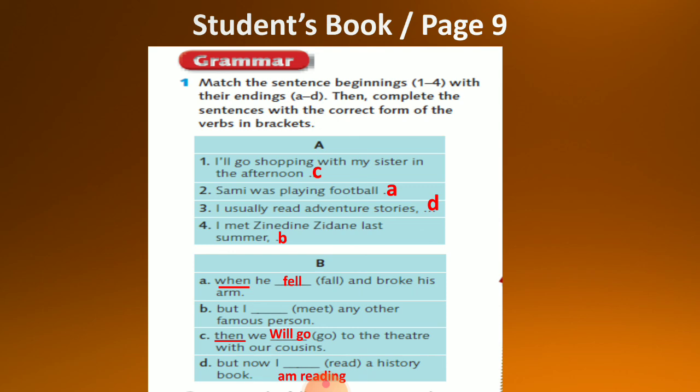So we use the simple past tense by using the verb meet. So meet became met, verb 2. After matching it with B, but I meet, again, I'm going to use the negative form of meet, and it will be I didn't meet any other famous person.